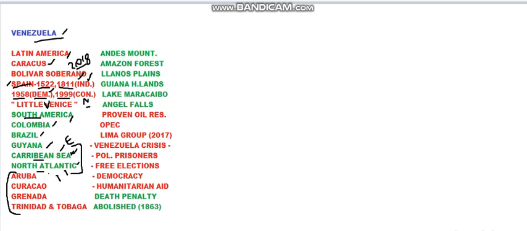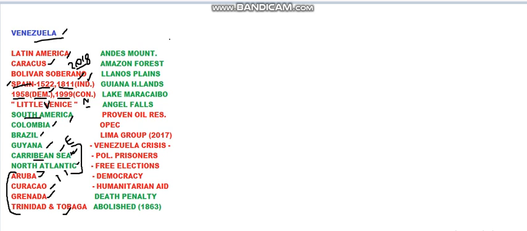So these islands I have named here. There are 4 islands. These 4 islands are Caribbean islands in the Caribbean Sea. They are Aruba, Curacao, Grenada, Trinidad and Tobago. So these are the 4 important Caribbean islands that have borders with Venezuela, in fact maritime borders.